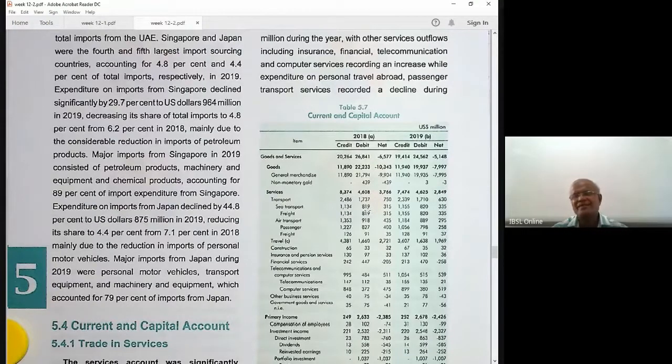In services, you have the margins, not the value of goods. The value of goods goes to the goods account. Service charges, air fares, freight fares and charges are entered in the service account. Air transport, passenger transport, mainly ticketing and freight. Then you have the travel account. Travel is mainly tourism. Tourism, you can see, is in the service account.